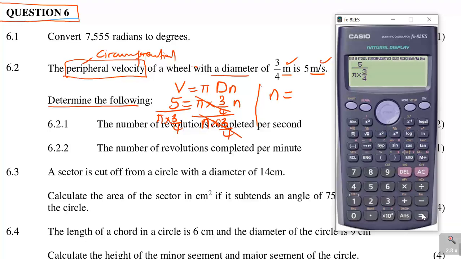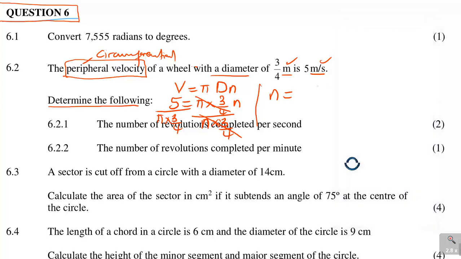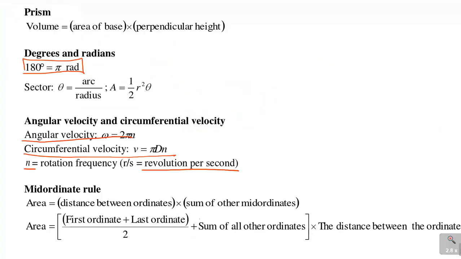Alright, so when you get that, it's 2,122. So it's 2,122 revolutions. Remember, it's per second. If you look at the formula, it even tells you revolutions per second.